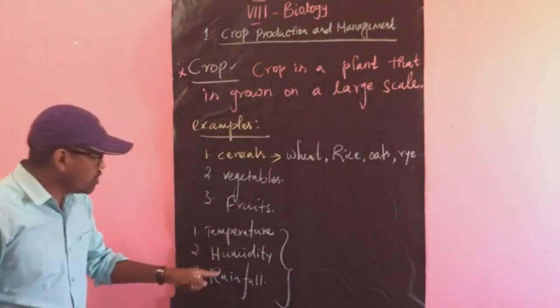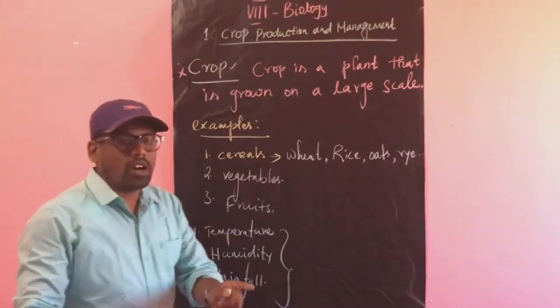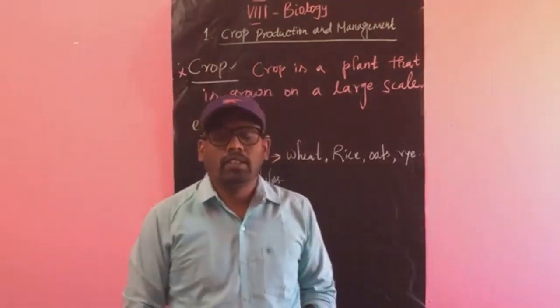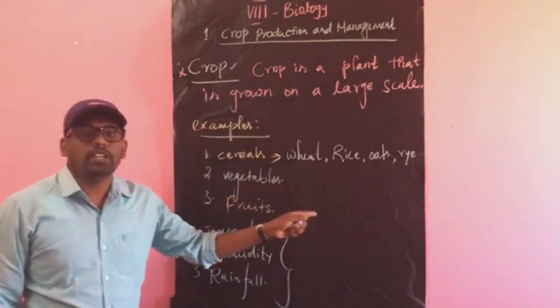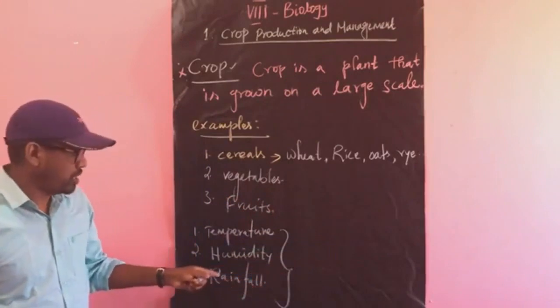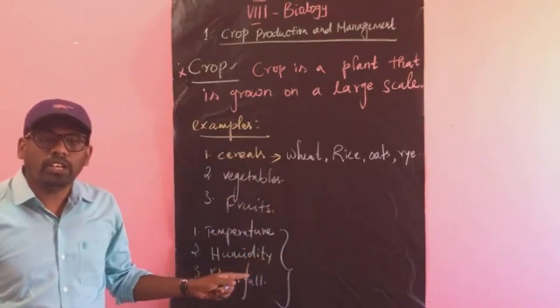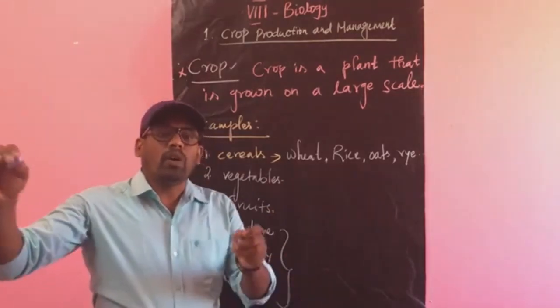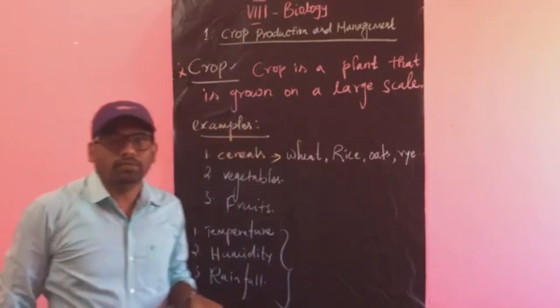Temperature, humidity and rainfall are not common in all areas. Some regions have a high temperature, some regions have a lower temperature. Some regions have more humidity. What is humidity? Humidity means the water droplets or water particles in the atmosphere.